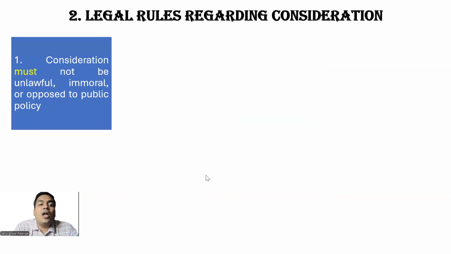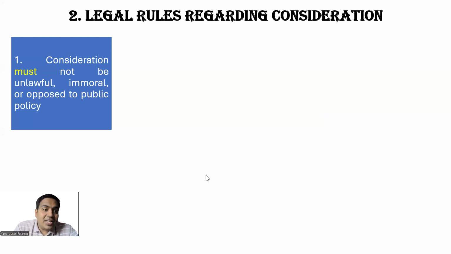Consideration must not be unlawful, immoral, or opposed to public policy. So, very straightforward legal rule. It cannot be unlawful, it cannot be immoral, and it cannot be opposed to public policy. So can you trade in drugs? Can you give drugs as consideration? Can you pay Bitcoin as consideration? Bitcoin is illegal in India, whereas Bitcoin is legal in some other countries. Can you give drugs? It is unlawful.